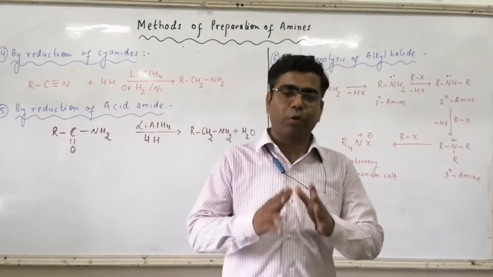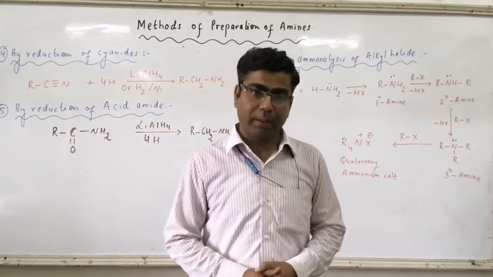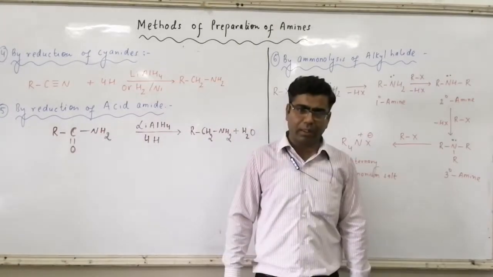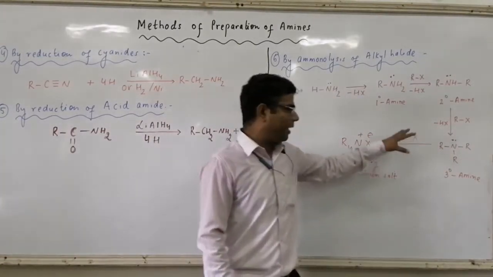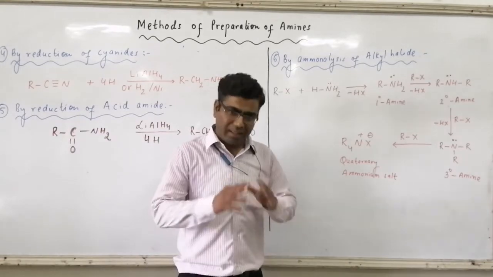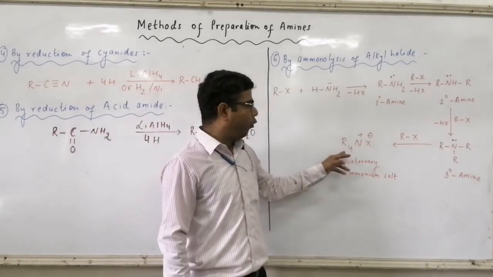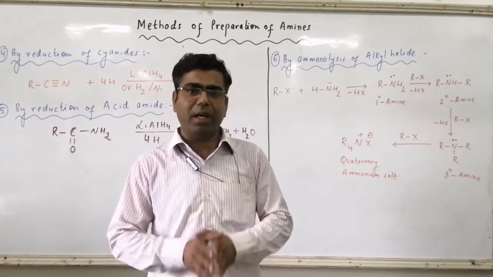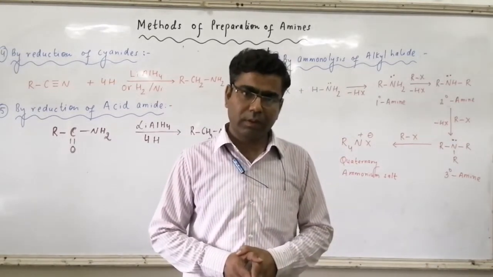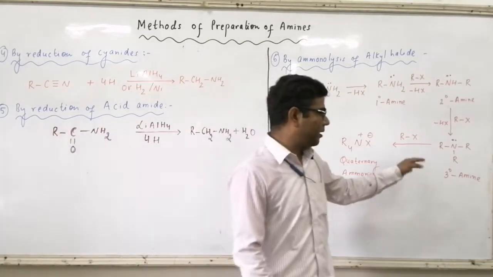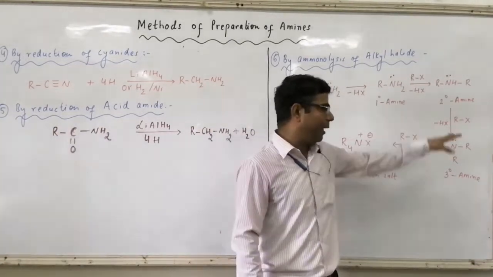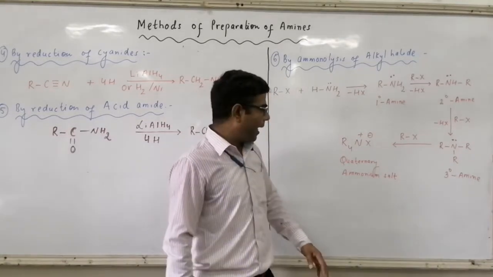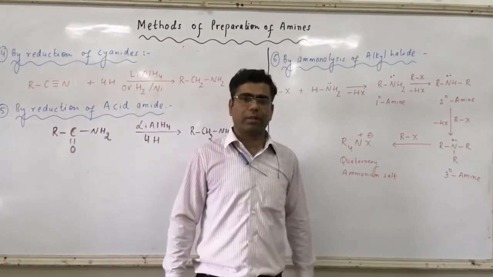Now, no more hydrogen atom is there with the nitrogen. But still, a lone pair of electrons is there over nitrogen, so it will further react with an RX molecule. As a result, we will get R4N plus X minus type of compound, which are called quaternary ammonium salts. Here, removal of HX is not there. Simply RX is added to tertiary amines. As a result, we are getting quaternary ammonium salts.